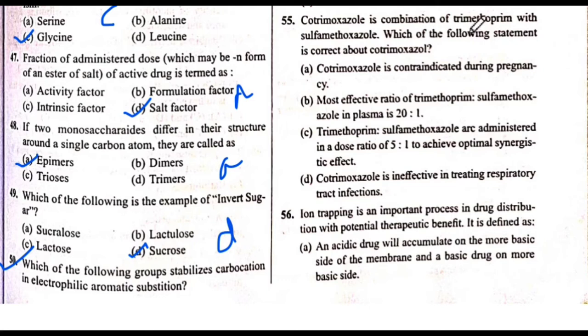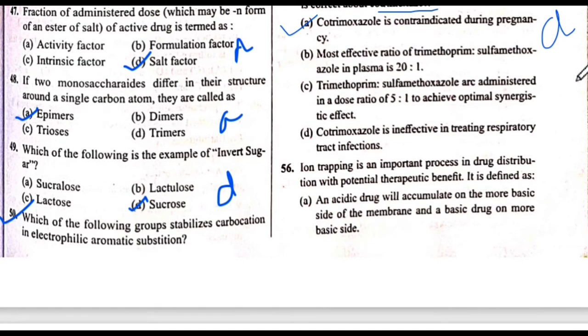Cotrimoxazole is a combination of trimethoprim with sulfamethoxazole. Which of the following statements is correct about cotrimoxazole? The answer is A. Cotrimoxazole is contraindicated during pregnancy. The answer is A. Okay. Next is 56 question number.